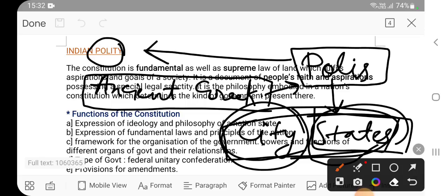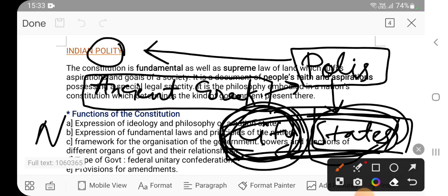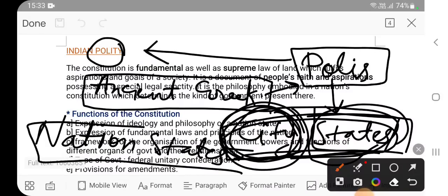So what is the meaning of city state? It means the entire country was in the form of a city. That's why it was called a city state. Now we have nation states. What do we mean by nation states?